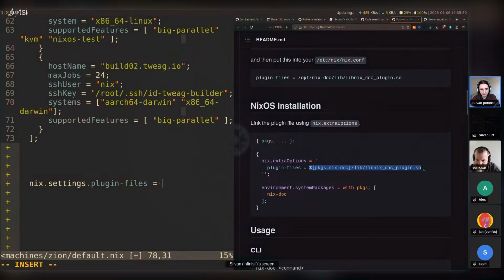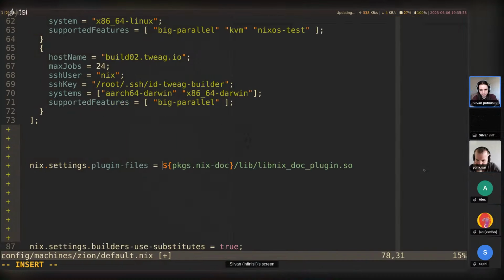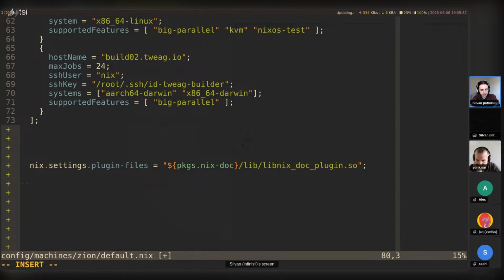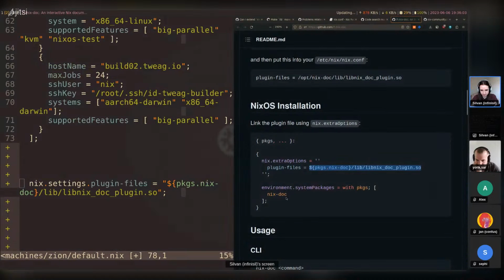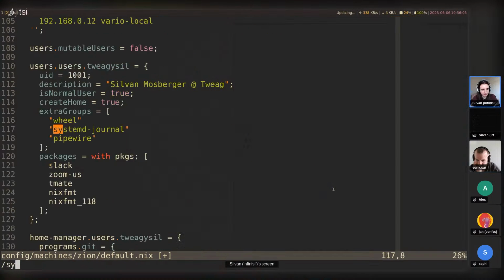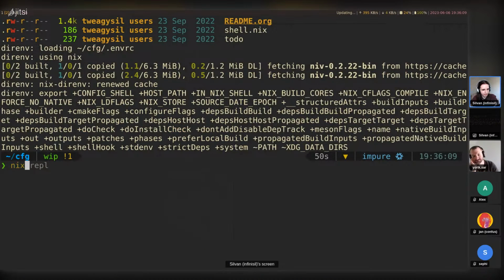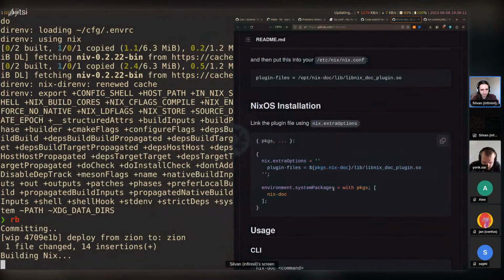So I'm going to copy this one here, wrap it in a string, and let me also do environment.system-packages. I believe it's set somewhere down there. So I'm just going to copy it, system packages, nix-doc, and let me rebuild.